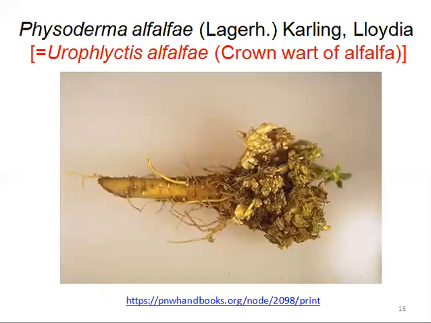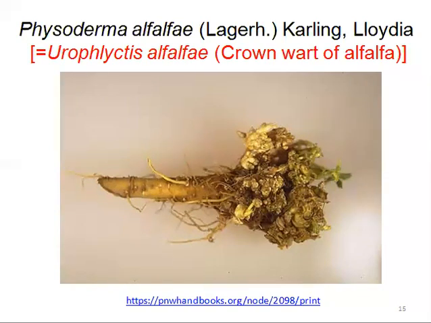Here you can see the galls on the plant Medicago sativa, which is known in English as alfalfa, and the fungus name is Physoderma alfalfae, and its previous name is Urophlyctis alfalfae. So Physoderma alfalfae is the new name and its synonym is Urophlyctis alfalfae.